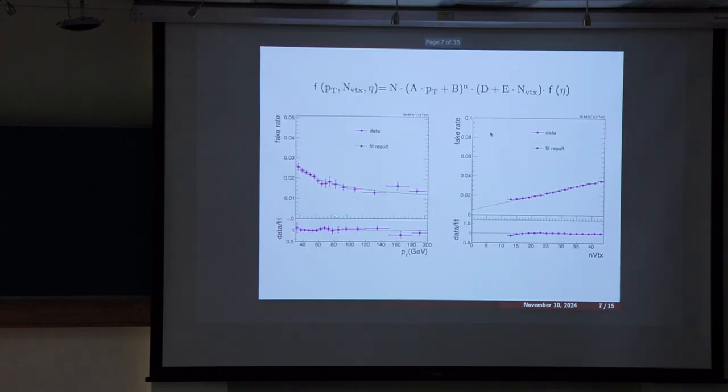So here is the plot for the fake rate dependence on the pT of the photon and the number of vertices. For eta we take the bin wise value directly. For pT and number of vertices, there is some trend and we can fit some function and get the parameters A and B, but for eta it is not showing any trend, so it is difficult to fit and we take it as bin wise. So we get the fake rate dependence on pT, eta and number of vertices, and finally we can have the estimate of the electron faking photon background.